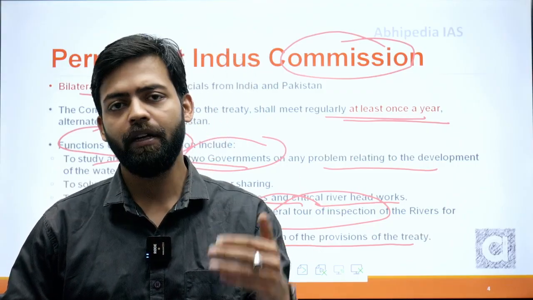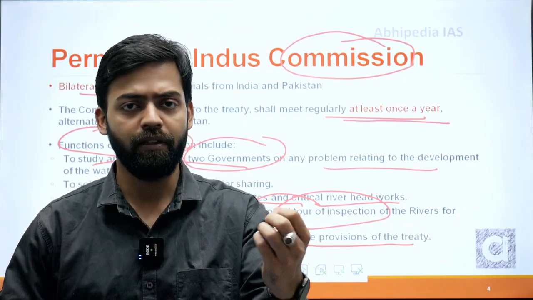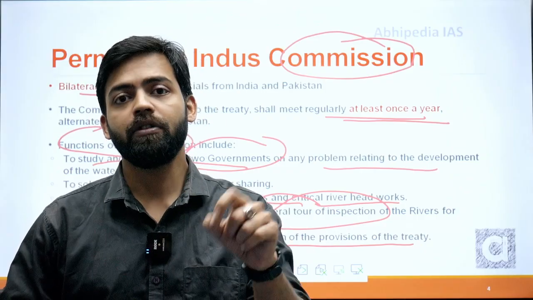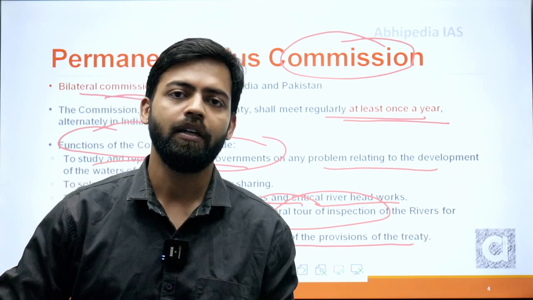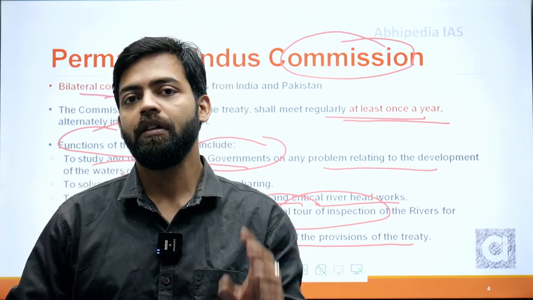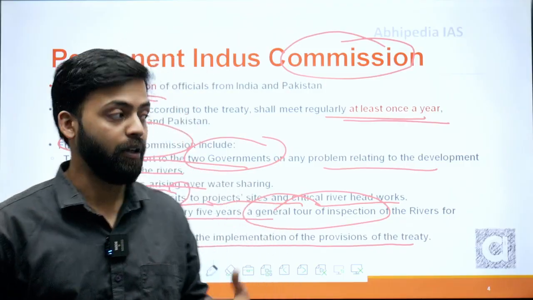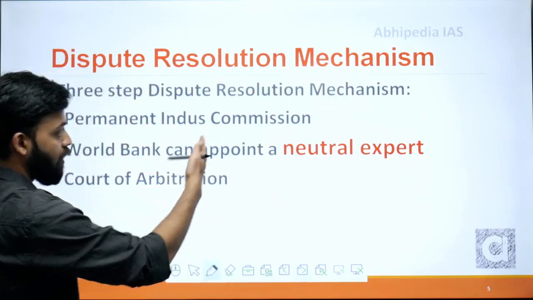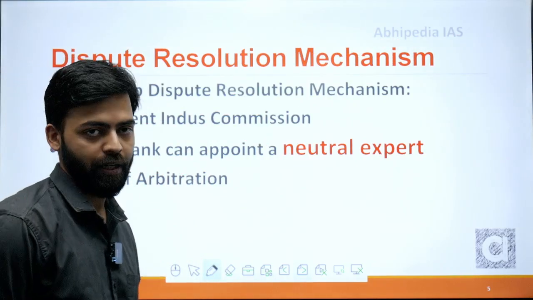During the war periods of 1948, 1965, 1971, even the Kargil war, and during COVID, they met. But for the first time since the Pahalgam attack, this has remained suspended even after the ceasefire was announced on May 10th, 2025. So from that aspect, the role and function of the Permanent Indus Commission becomes very important.